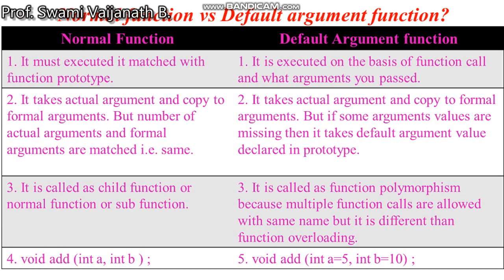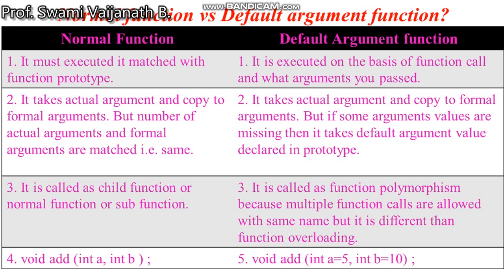Then what is the difference between a normal function and a function with default arguments? A normal function is executed only when the function call matches the function prototype, while with default arguments, execution depends on whatever arguments you give. Both copy actual arguments to formal arguments, but a normal function only copies the arguments that are given.